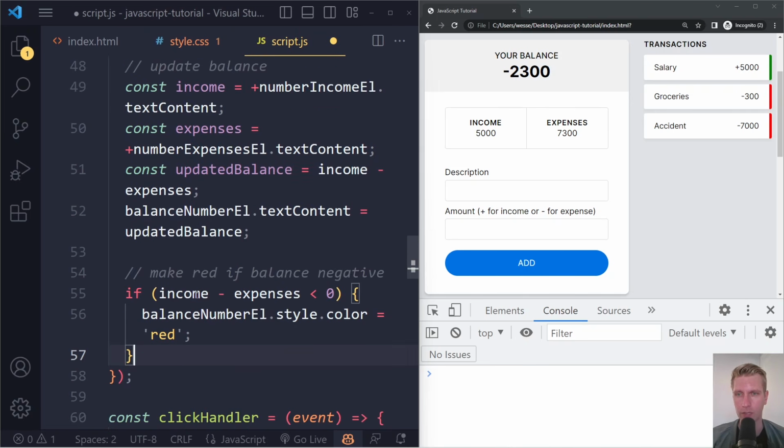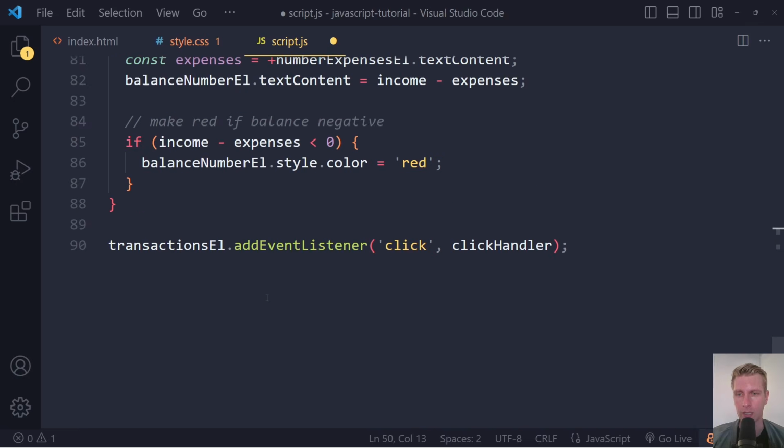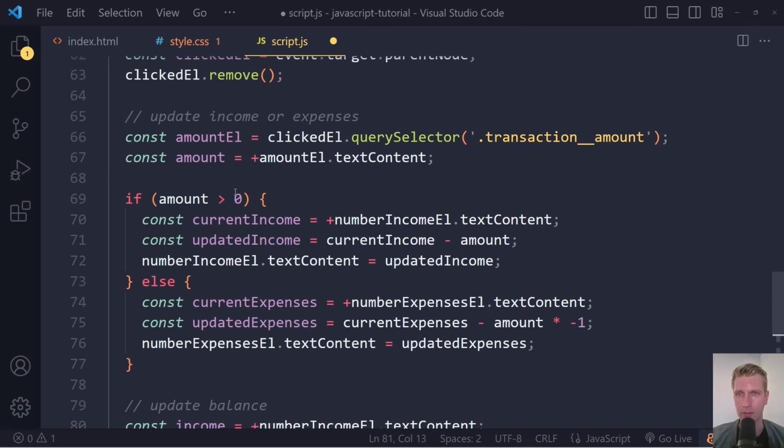We can still use the same variable names because we also have that here. By the way, we can use the same variable names. We have income and expenses here. We also have that here in the other click handler.